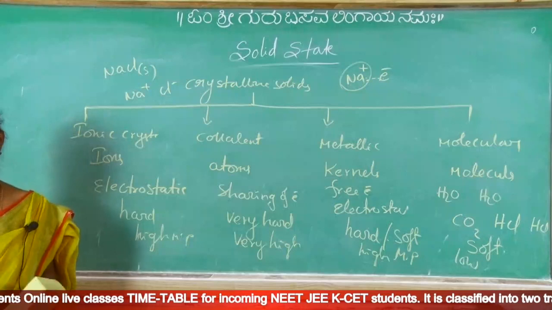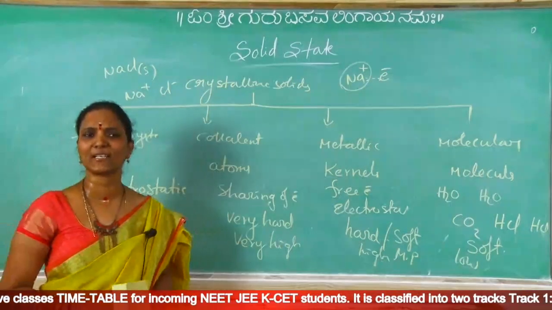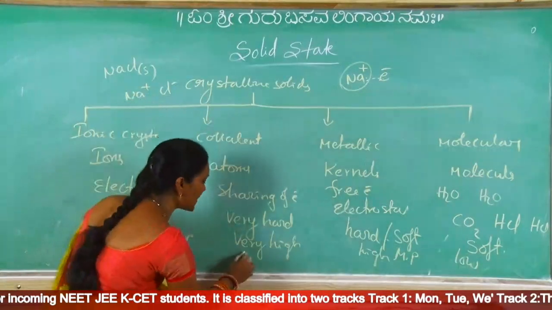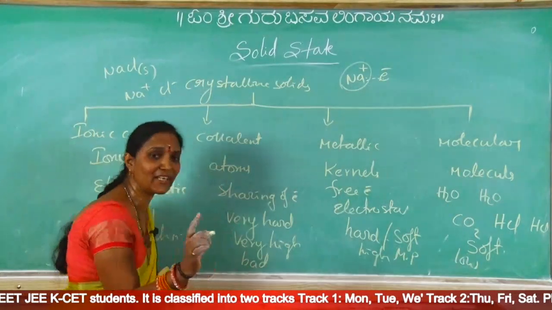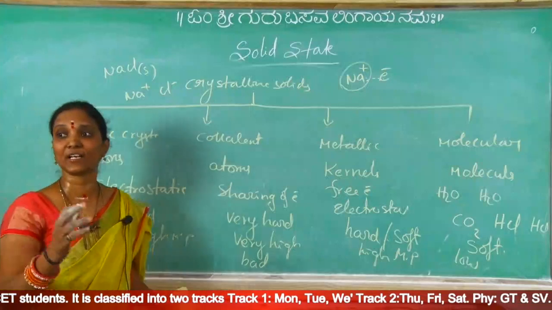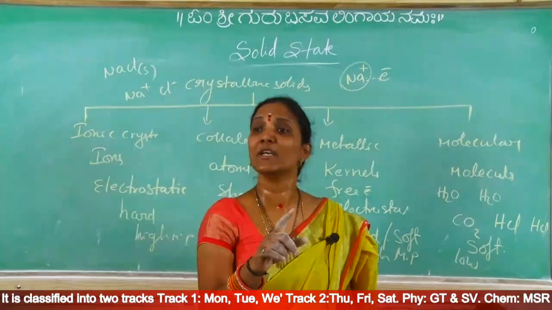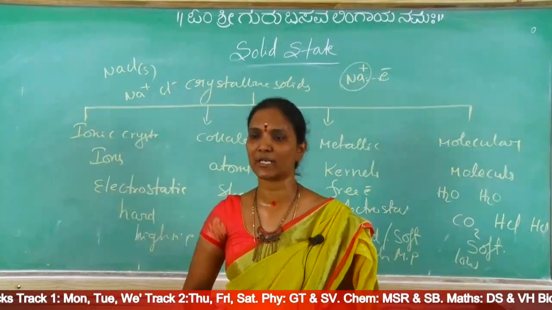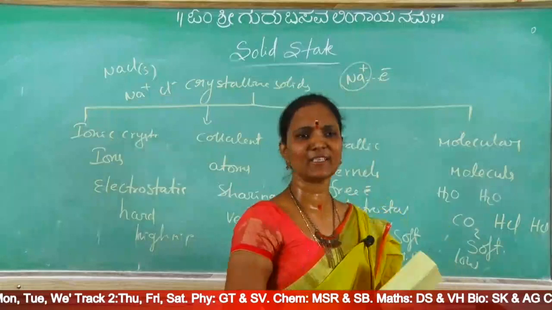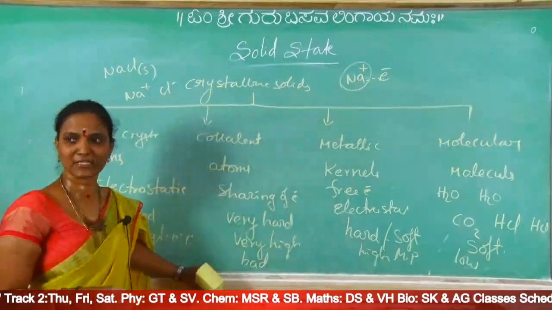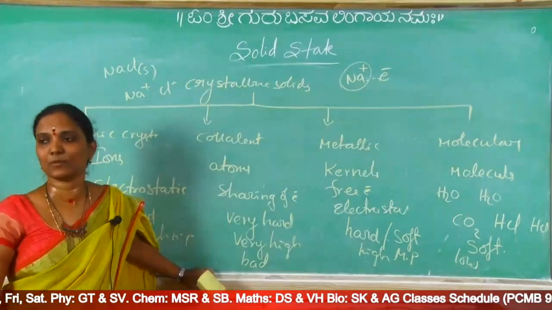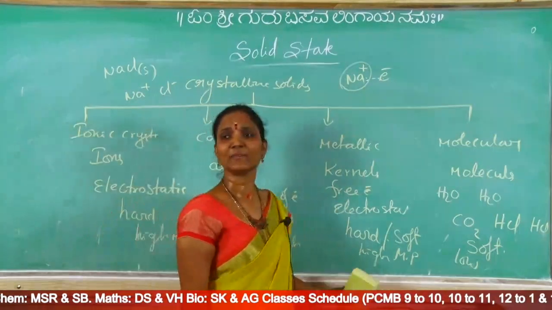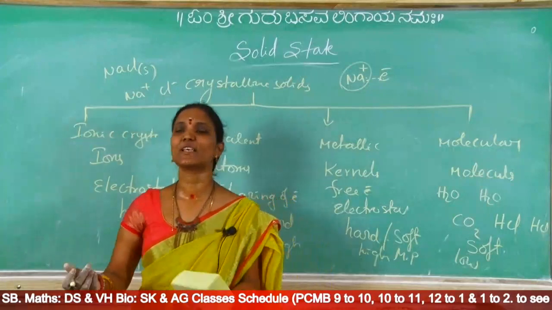Now come to covalent. Any free ions? No, because atoms are the constituent particles. Any free electrons? No. No ions, no electrons, so these are bad conductors. But again except graphite, because we already learned graphite's hybridization is sp2, trigonal planar, and each carbon has one unpaired electron, so graphite is a good conductor. That's why I again wrote in brackets that graphite is a good conductor; except graphite, all remaining covalent solids are bad conductors. So as a general statement, these are bad conductors. And metallic solids have free electrons, so they are good conductors.